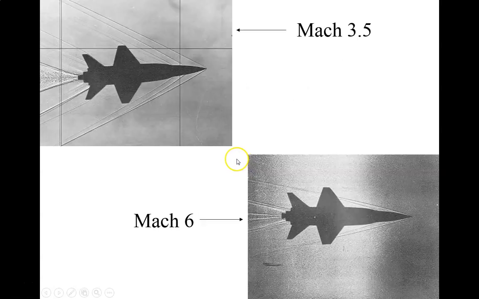Now what happens as you travel faster and faster? Mach 1 is the speed of sound, by the way. Mach 3.5 means you're traveling 3.5 times faster than the speed of sound. So we can see multiple shock waves from multiple interruptions of the air pattern due to the shape of the jet. We see that if the pilot travels even faster, Mach 6, these shock wave lines become tighter, at a more acute angle.